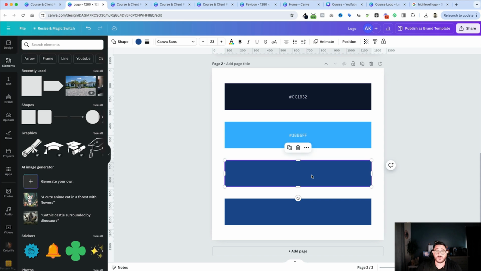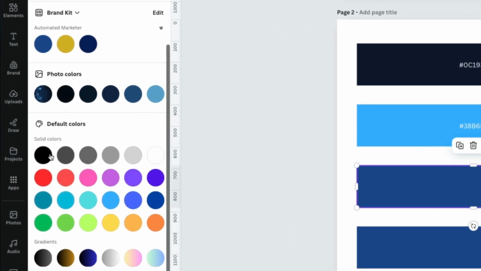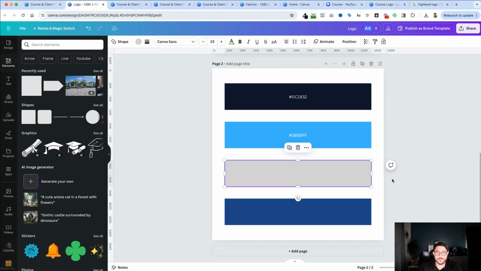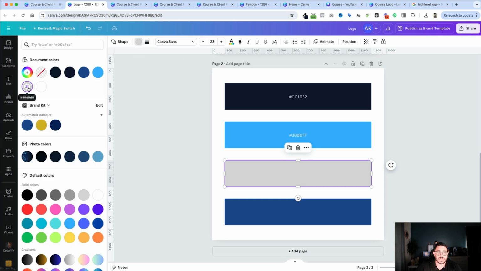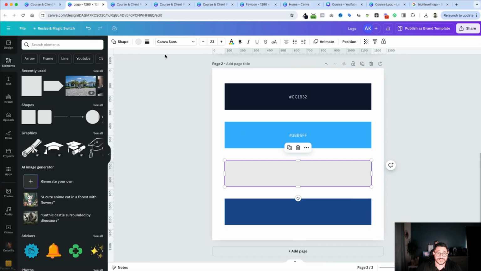Now I know I want to have a gray also because gray is just something I use very often. So I'll click on the color, I'll X out of this. And if we go in here, we have all the different solid colors that Canva has for us. And this is nothing, there's a lot more to that. So I'll click on the light gray, but I know that that might not be good enough for me. So I'll click on here and I'm going to actually adjust this to make it even lighter. So I'll click on it and I'm going to just bring it up a little bit to make it a very faint light gray.